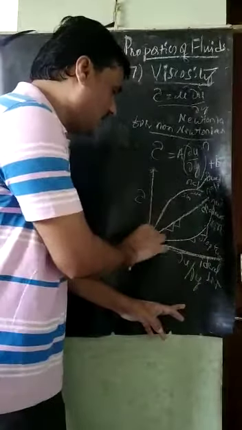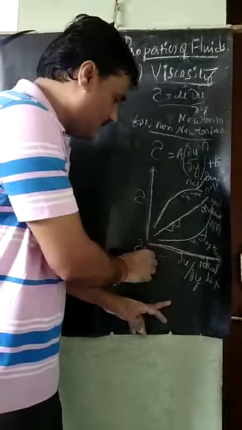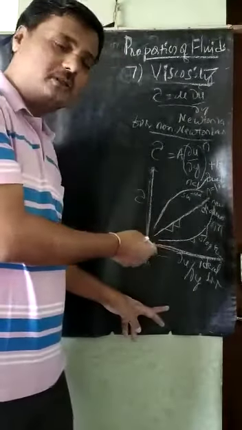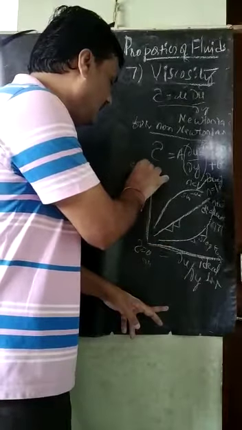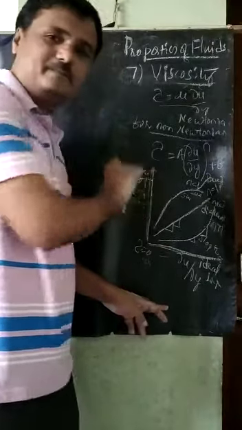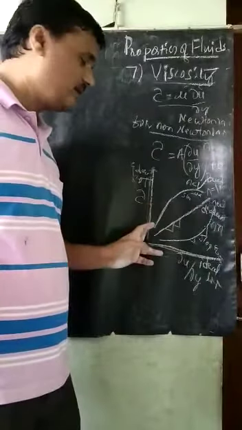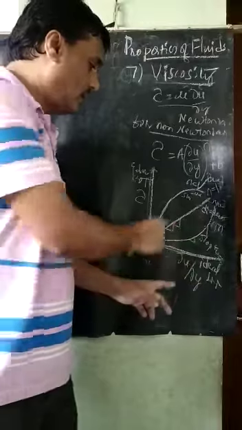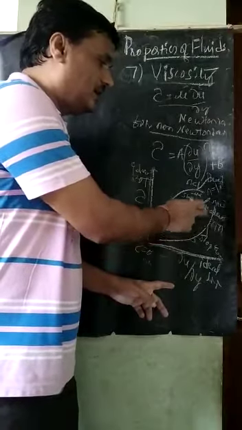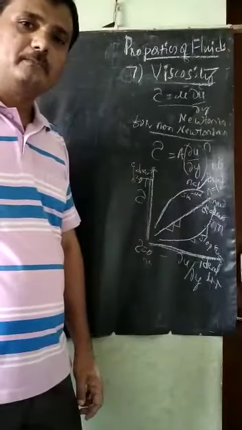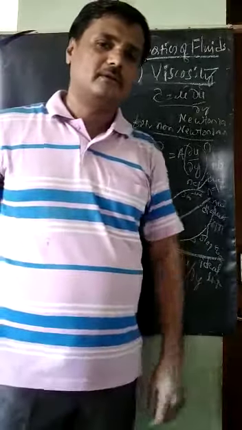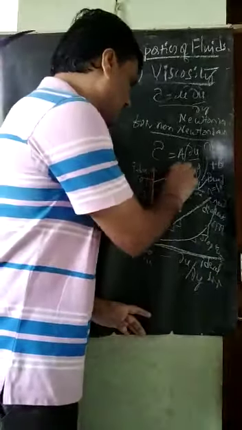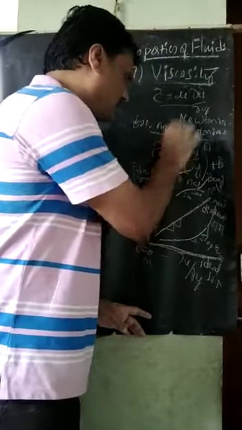What is this vertical line here? On the vertical line, the shear stress goes on increasing but the velocity gradient is 0. This is called the ideal solid. This vertical is the ideal solid. Ideal liquid is the horizontal axis. Then the Newtonian fluid. The non-Newtonian fluids are these two, dilatant and pseudoplastic. And another variety of fluid is called the pseudoplastic fluid, like this.